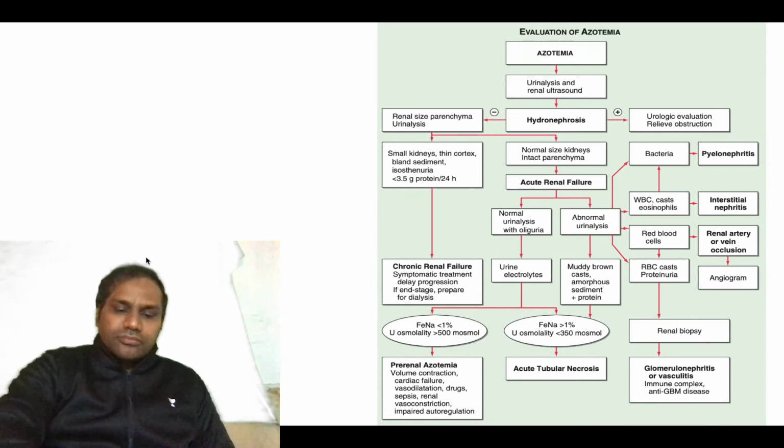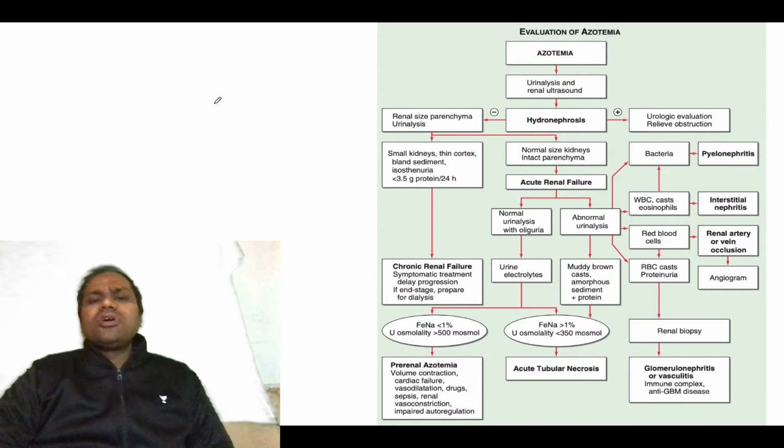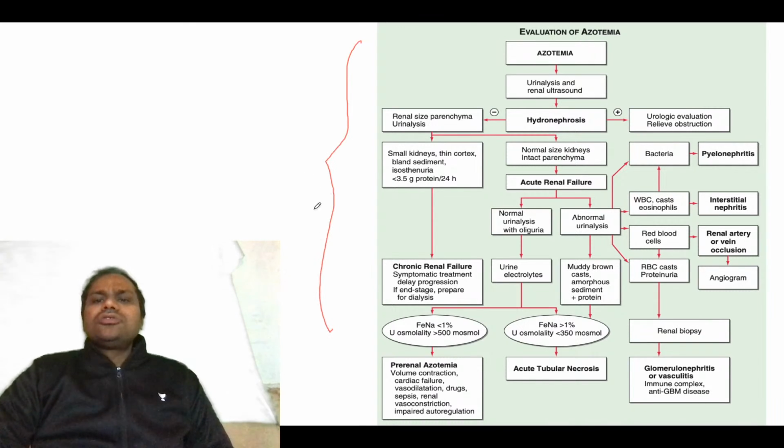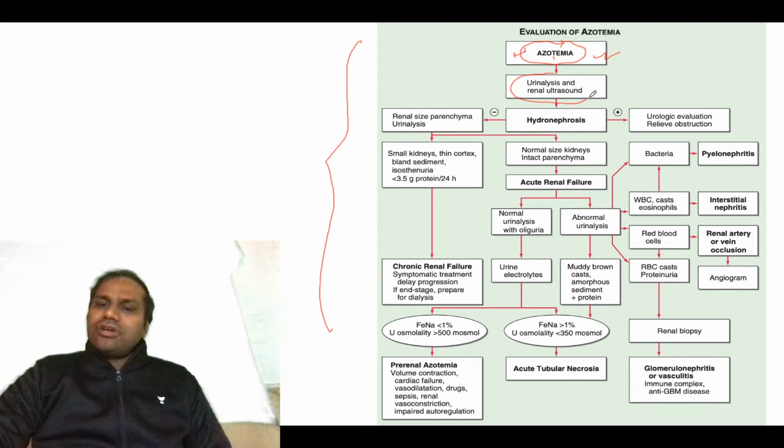Now this is a table from your Harrison's, I feel. Suppose when you evaluate azotemia, you have diagnosed someone as azotemia. Where you are suspecting azotemia, you need to do urinalysis and renal ultrasound. In renal ultrasound, you will see renal size and parenchyma, and you can also see hydronephrosis.